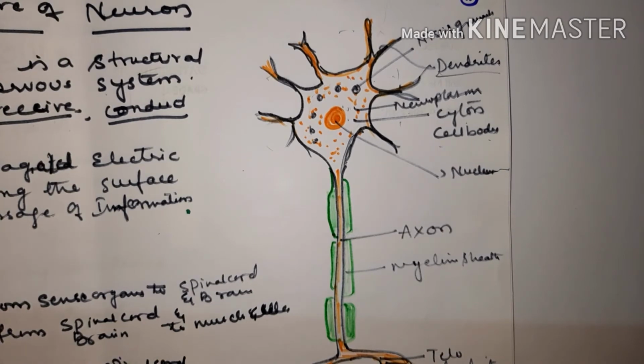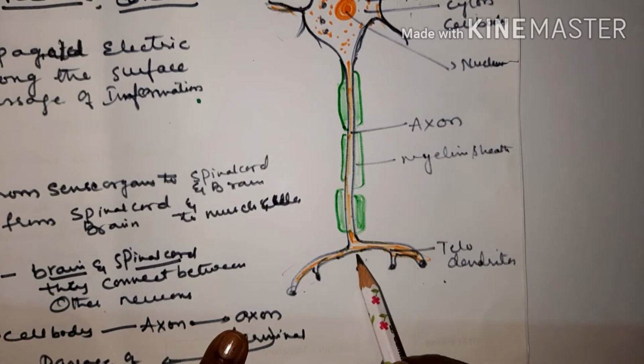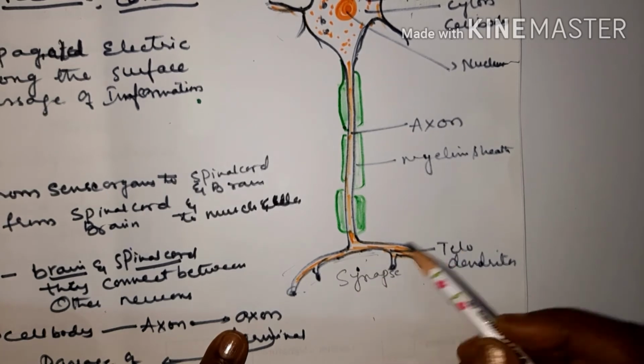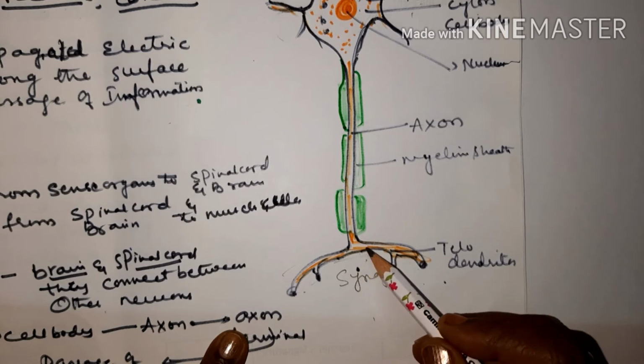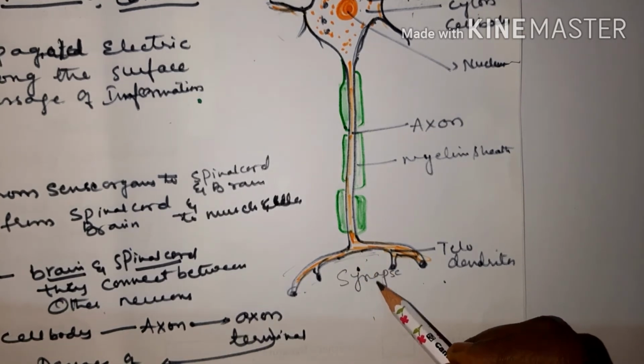And here we can see telodendrite, which is helpful to connect the next neuron. So between one neuron and other neuron there is a small gap. We call this gap a synapse. Synapse is a small gap between one neuron and other neuron, or it is the connective bridge between one neuron and other neuron.